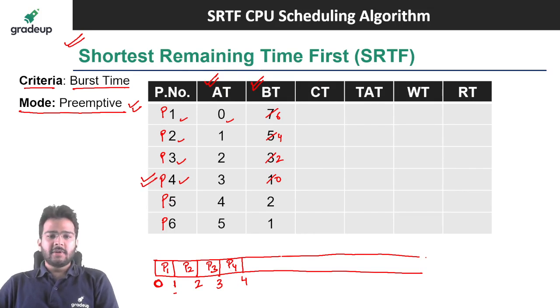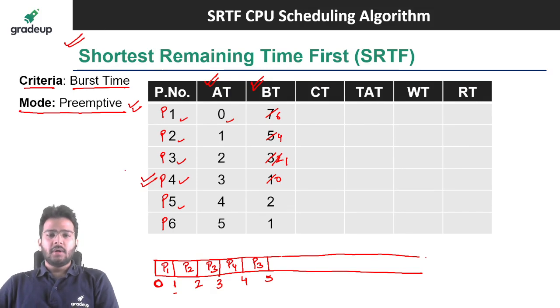Now at 4 units of time, P5 process has also arrived in the ready queue. Right now we have to compare the burst time of P1, P2, P3 and P5. So if you compare, you will find that the burst time of P3 and P5 process is same, 2 and 2. So we are going to give the preference or the priority to the process which is having lower process number. That means P3 here. So we are going to schedule P3 process for 1 unit of time. So 4 plus 1 it will be 5. Here I can make it 1.